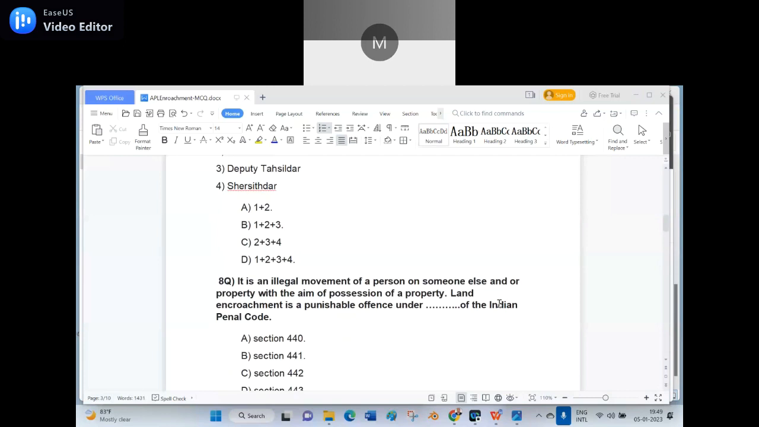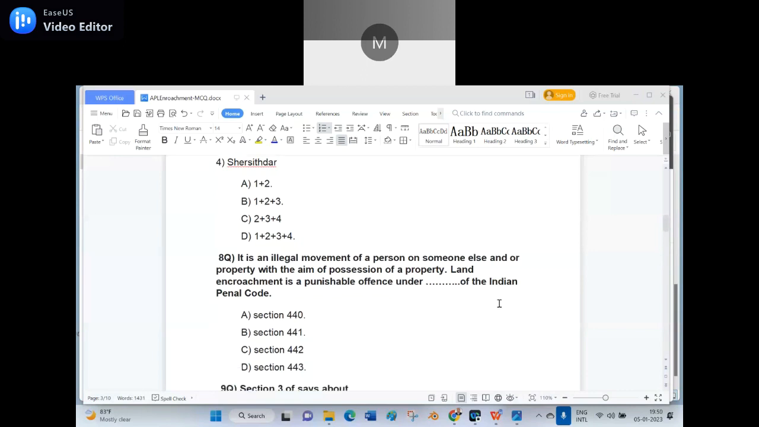Eighth question. It is the illegal movement of a person onto someone else's property with the aim of taking possession of the property. Land encroachment is a punishable offence under dash of the Indian Penal Code. Option A, section 440; option B, 441; option C, 442; option D, 443. Option D, sir. Section 443. Wrong.